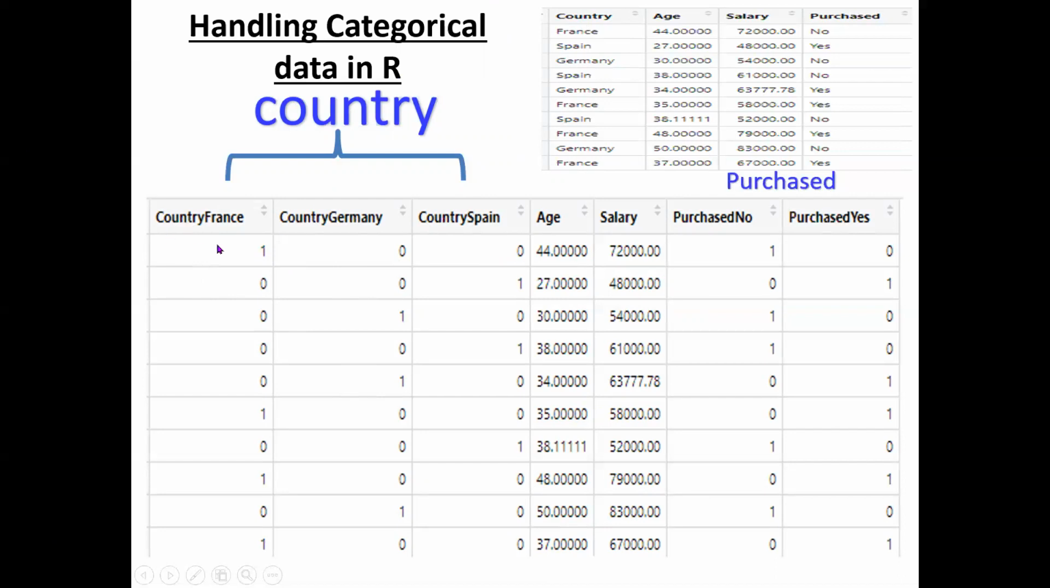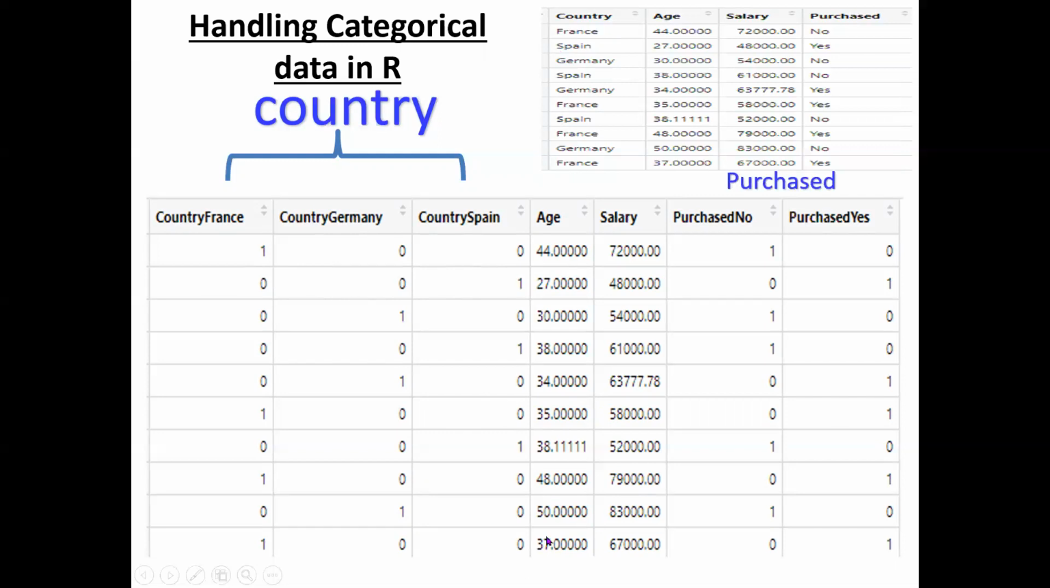What does it mean? Here 1 indicates true. That means in the first row there is only 1, that is France. That means in the first row only France is there. That is the meaning. In the second row Spain is there. So in the Spain, here we are having 1. The remaining zeros indicate false. That means here true or false, or existence and non-existence.